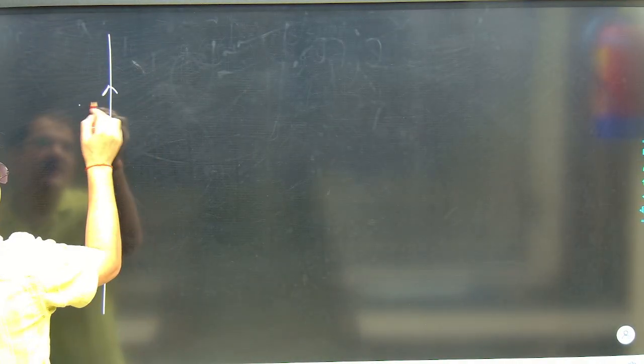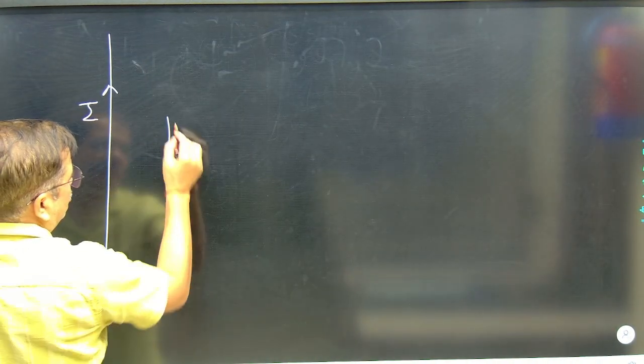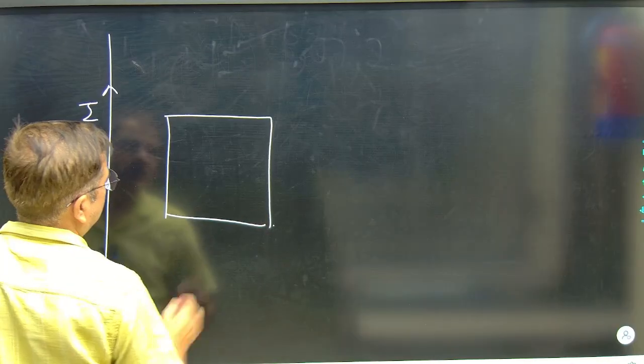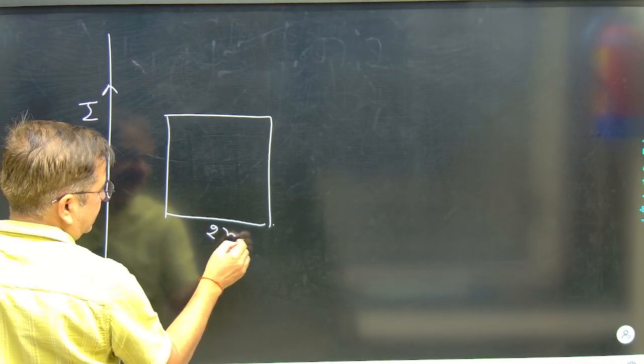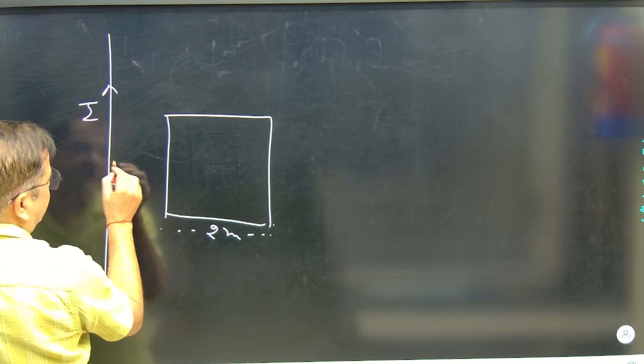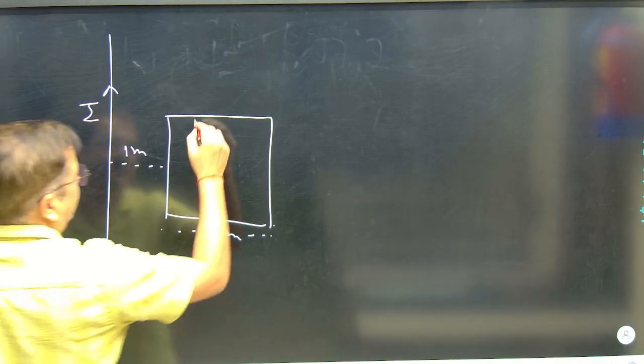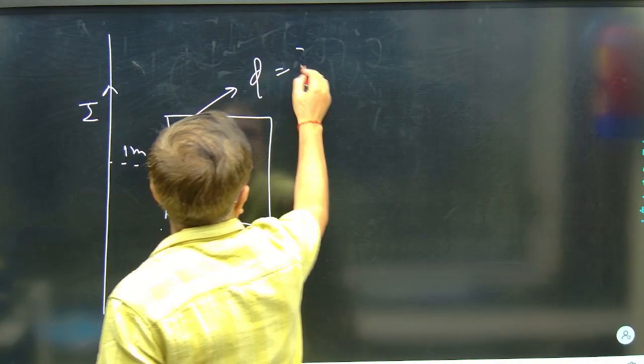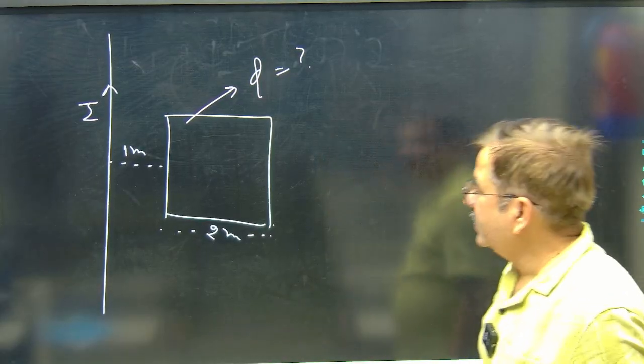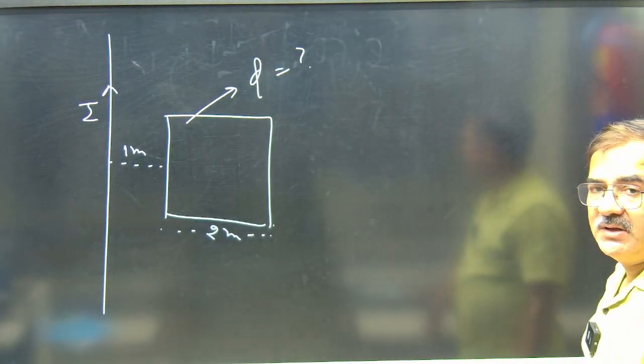Suppose this is a straight wire carrying current I, and there is a square loop of side length 2 meters, with one end at a distance of 1 meter. This is a square loop. So what is the flux with this loop? Sometimes we can see a question like this. We have to find the flux associated with the loop.